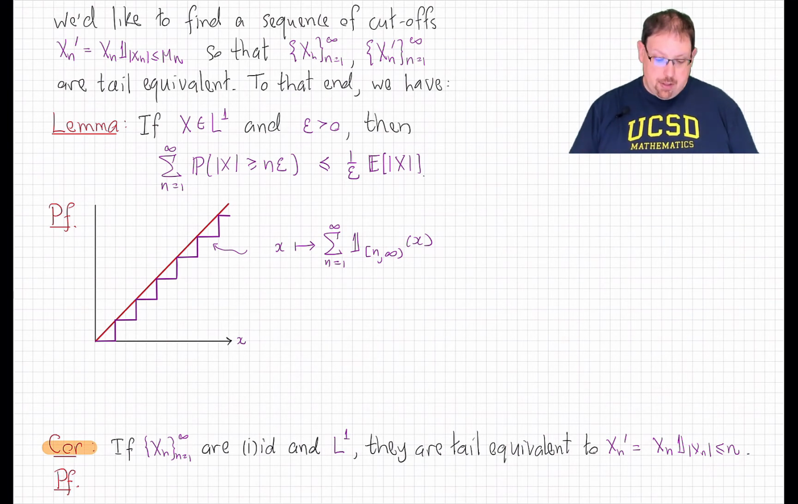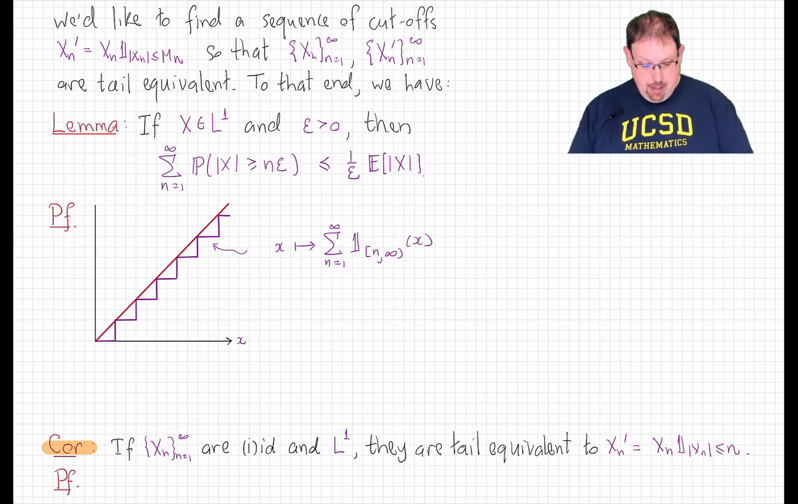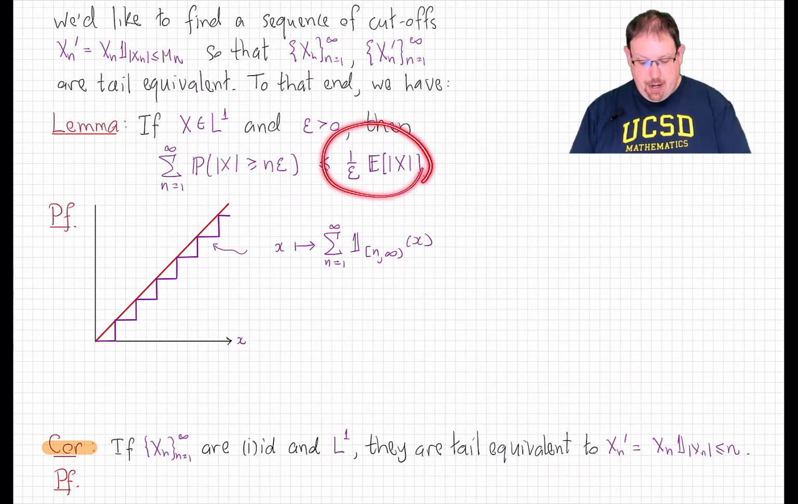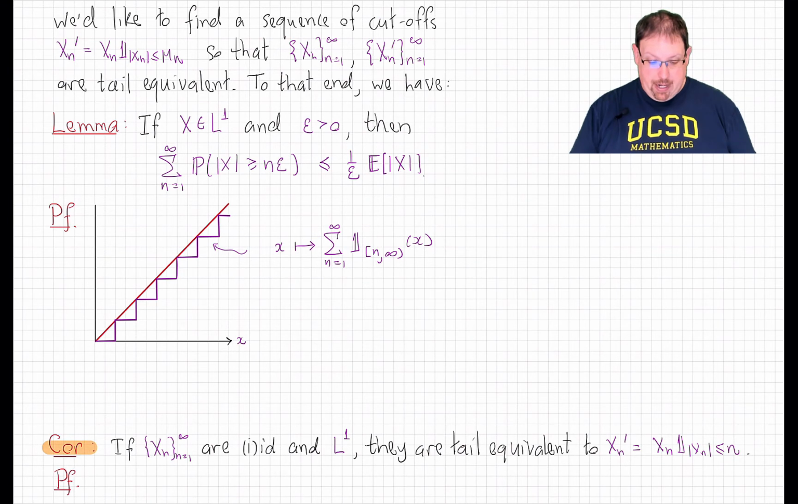And that follows from the following simple lemma, which is a strengthening of Markov's inequality. If I take any L1 random variable and any tolerance epsilon, and I look at the probability that the absolute value of x exceeds n times epsilon and sum that up over all n's, that's actually finite. It's bounded by 1 over epsilon times the L1 norm of x.